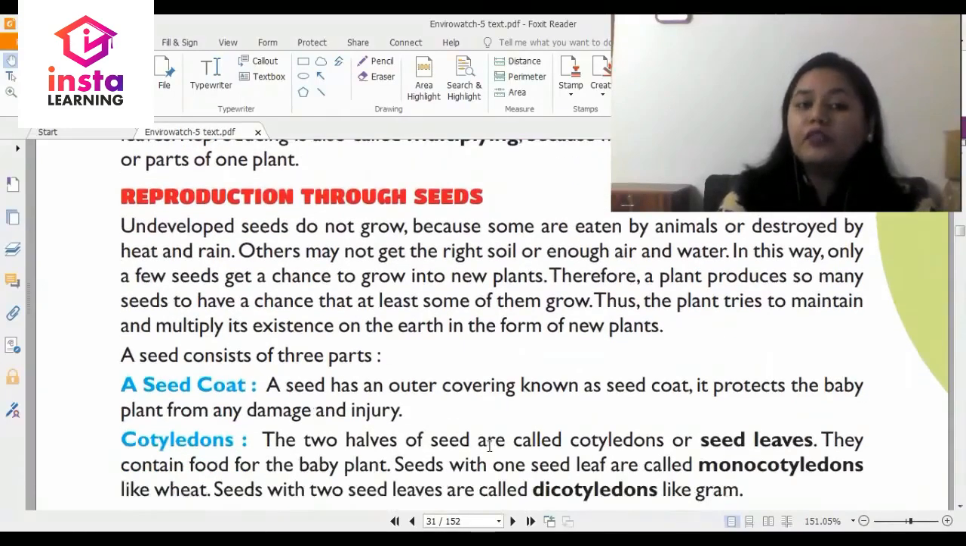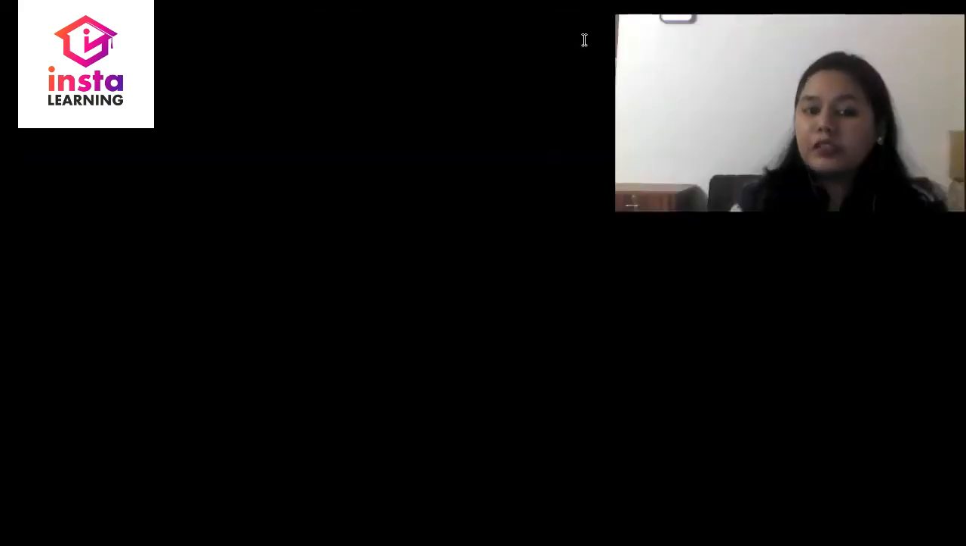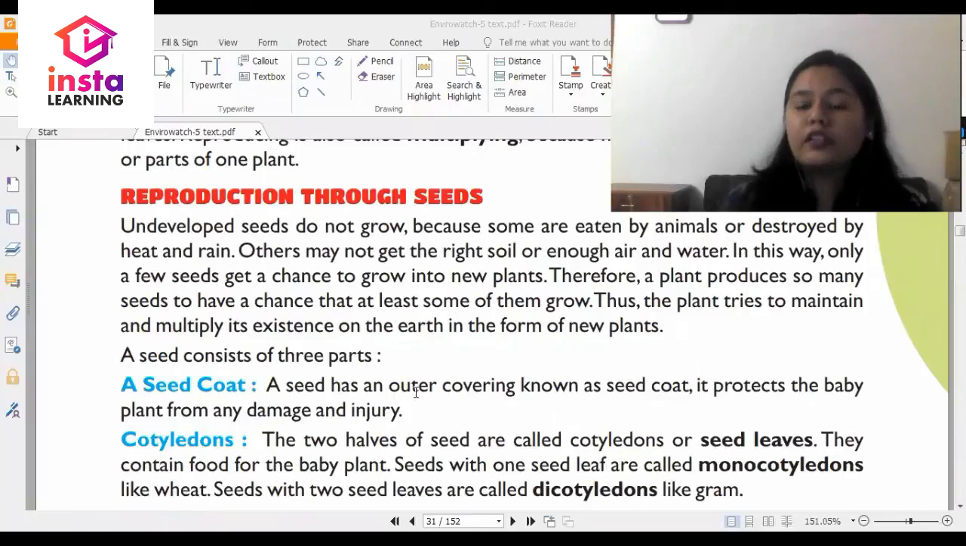Now we talk about the 3 parts of a seed. All right. So seed is not just the portion that you see. There are many parts to it. So what are these parts of a seed? Let's study these. Now, the first part is the seed coat. That is the outer covering. A seed has an outer covering known as seed coat. It protects the baby plant from any damage or injury.